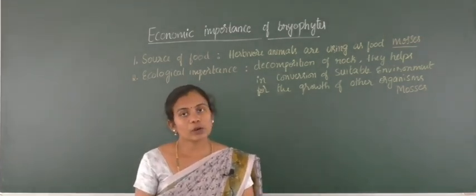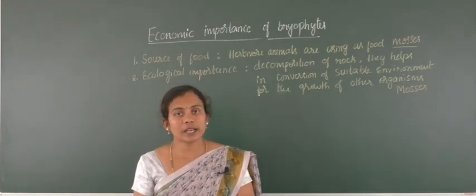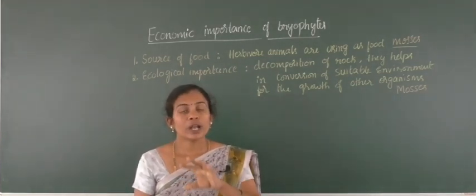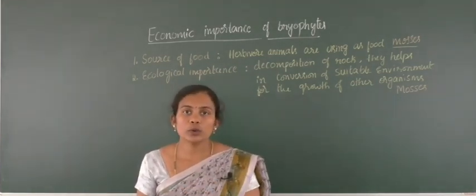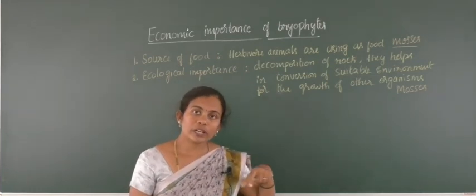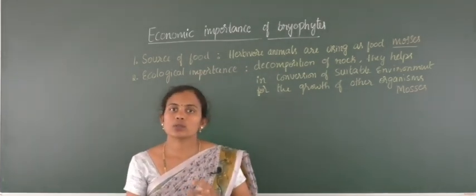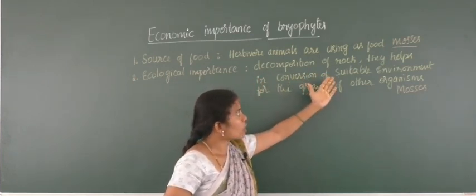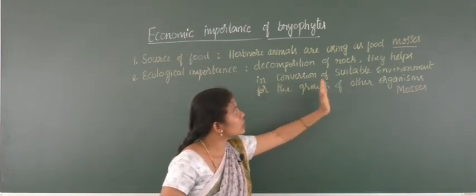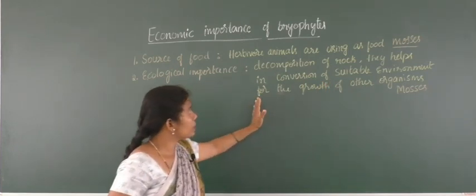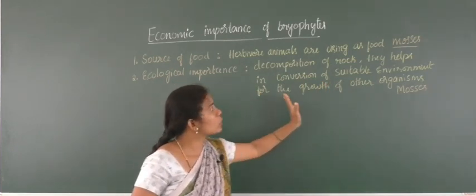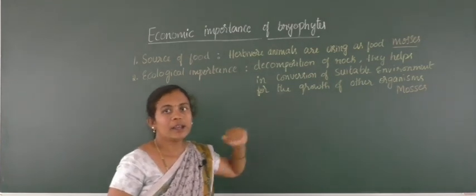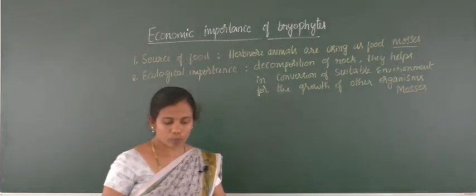That means the organisms with advanced properties that came next got the nutrients needed for their growth from the growth of these bryophytes. So bryophytes help in decomposition of rocks so that they help in the conversion of a suitable environment for the growth of other organisms. And the example is mosses.